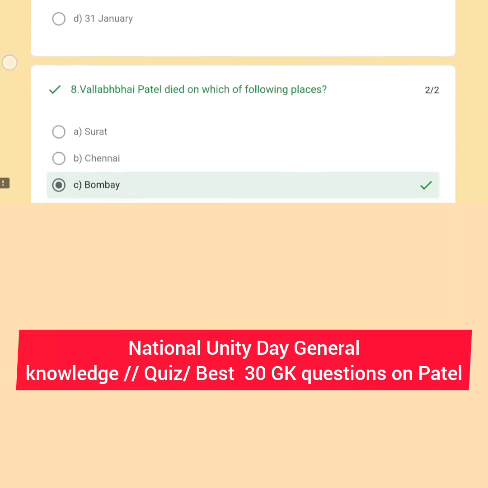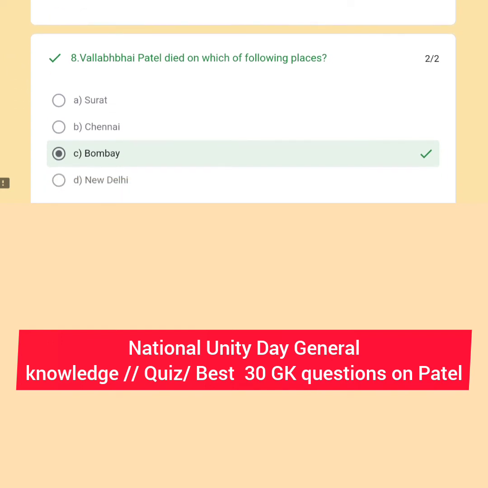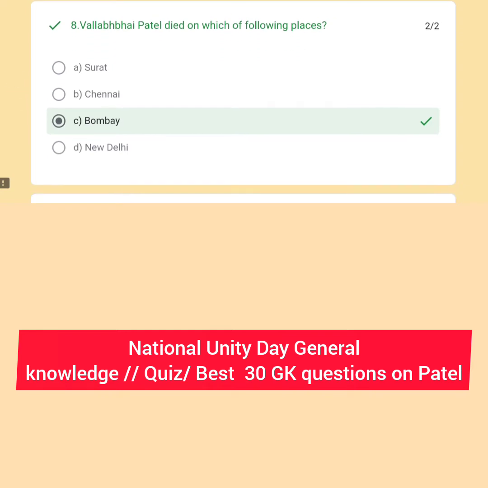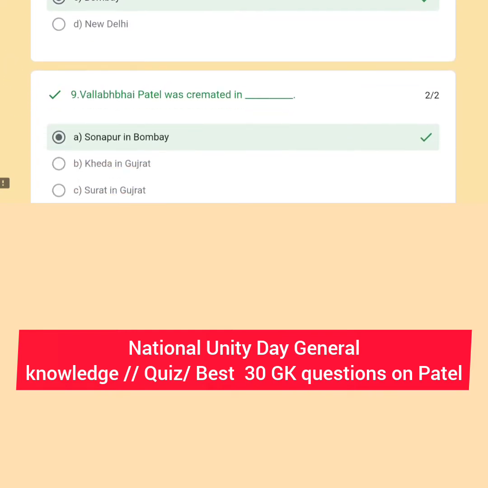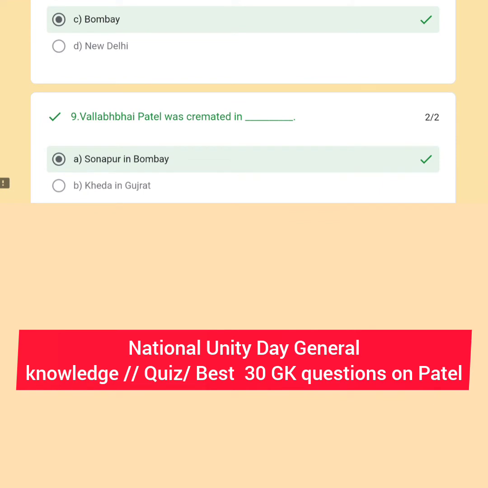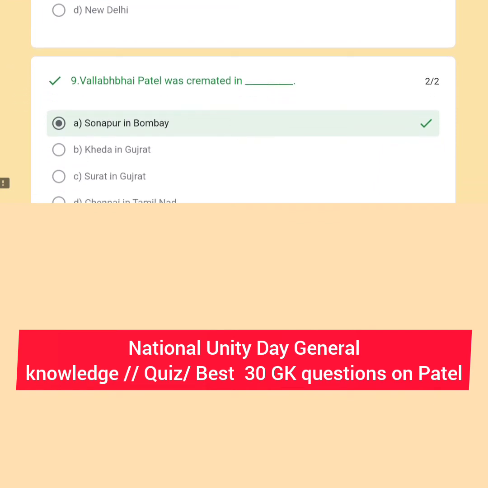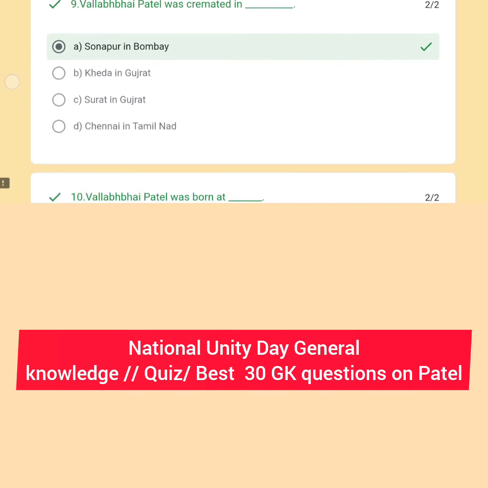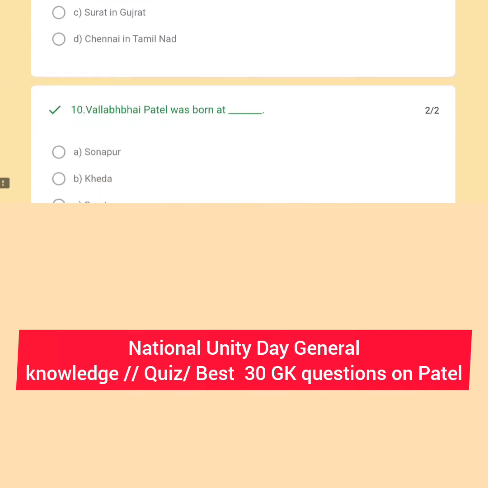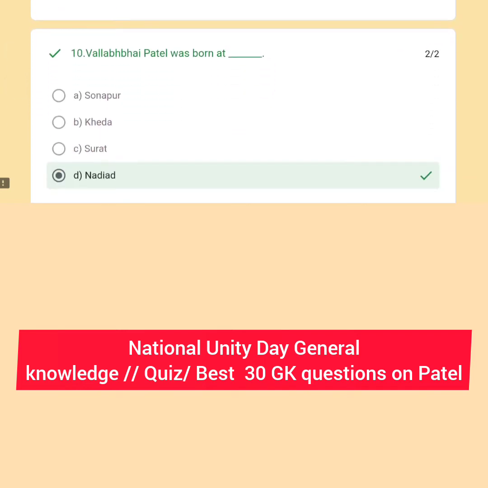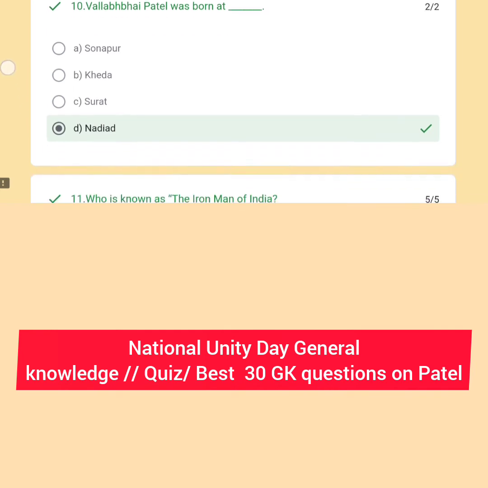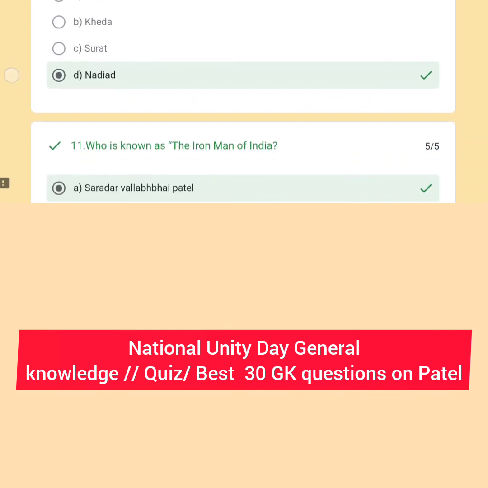Question number 8: Vallabhbhai Patel died in which of the following places? He died in Bombay, now Mumbai, Maharashtra. Next question: Vallabhbhai Patel was cremated in Sonapur in Bombay, located in Maharashtra. Vallabhbhai Patel was born at Nadiad, Gujarat, option number D.